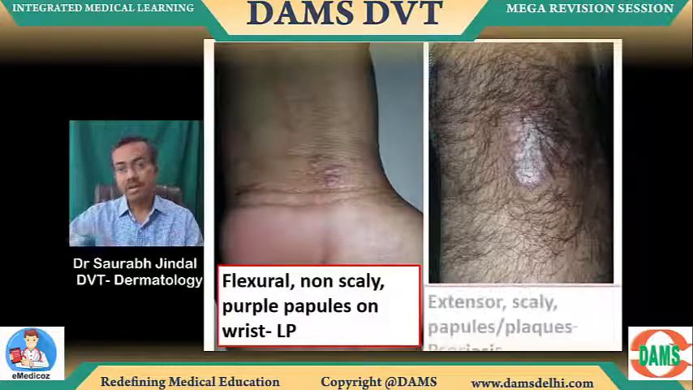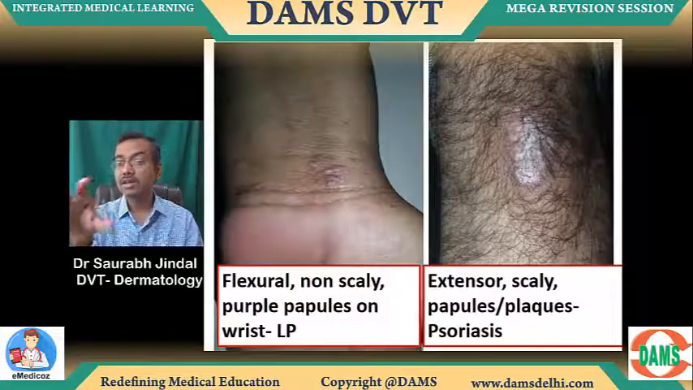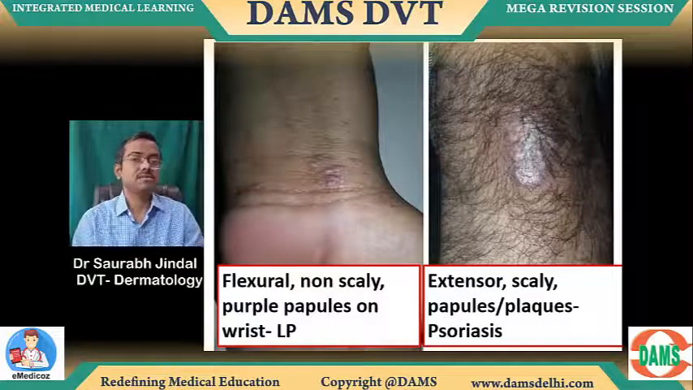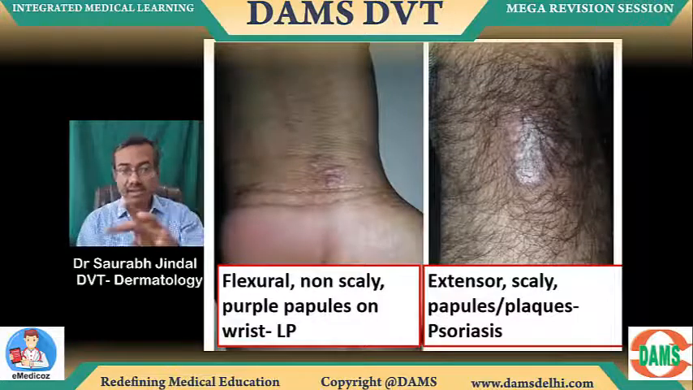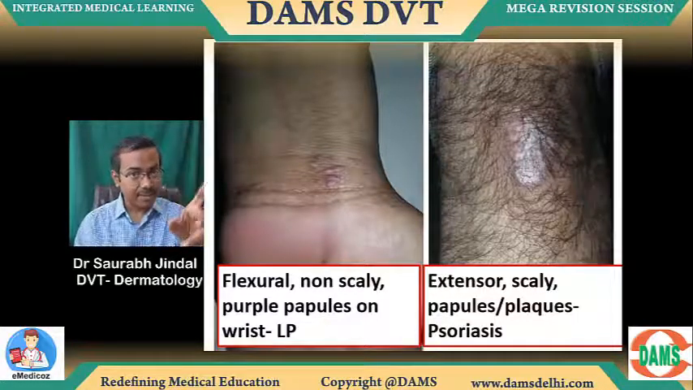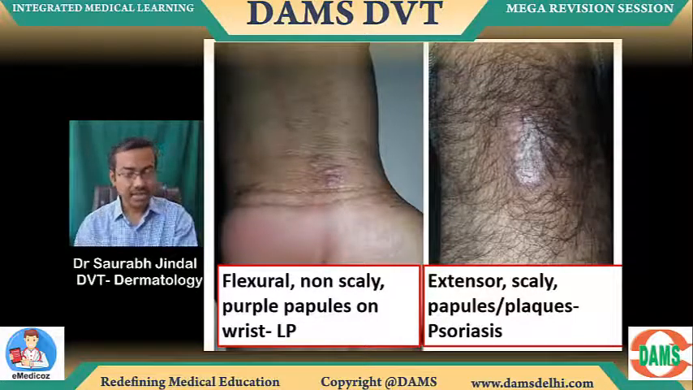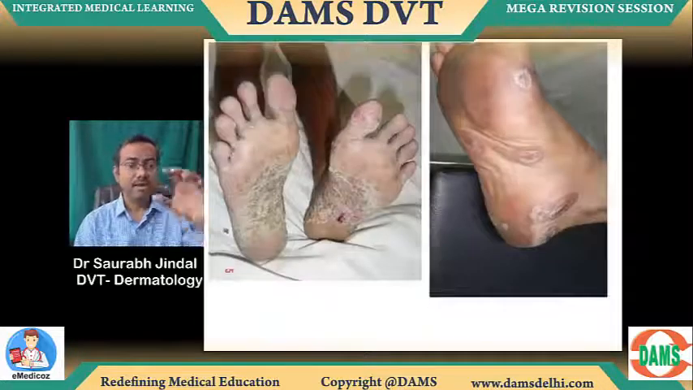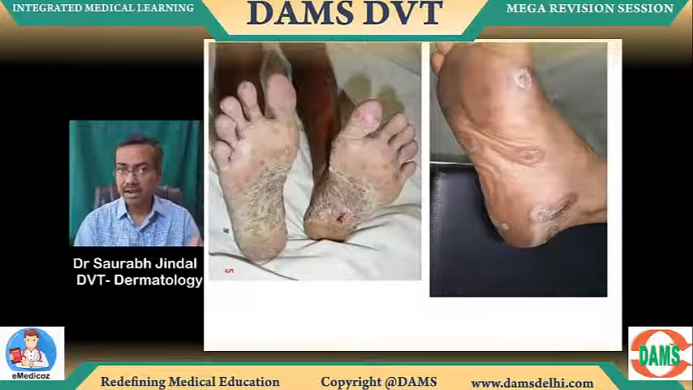Lichen planus. Right side. Can you see scaling? This is on the knee. Extensor of the knee. The scaly psoriasis. So can you see images are easy to differentiate just by scaling? LP no scaling, psoriasis scaling, psoriasis on the extensor, LP on the flexure. Simple. Clear?